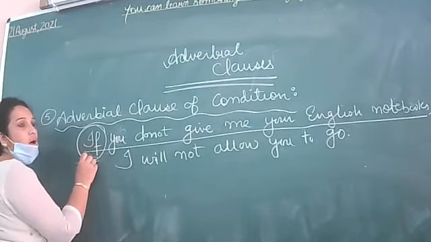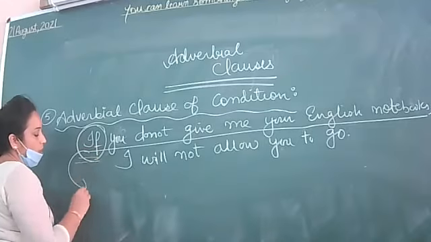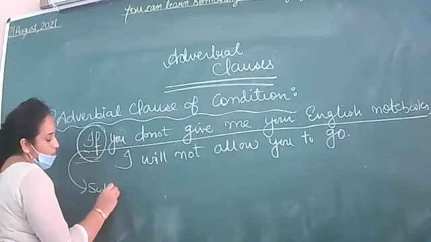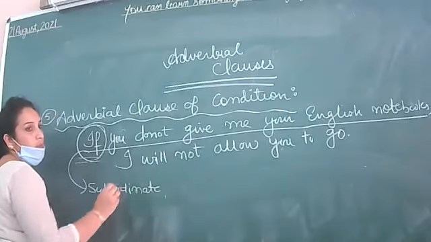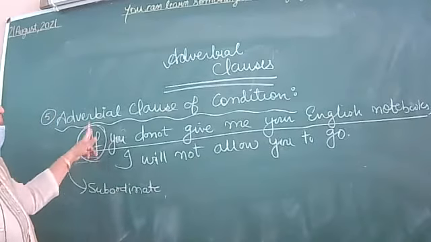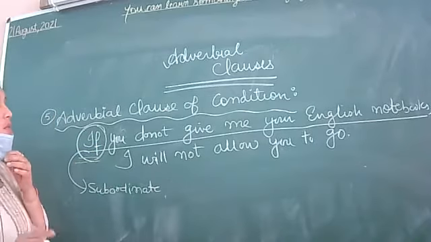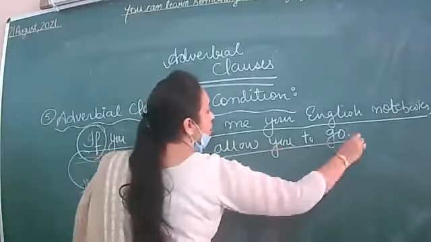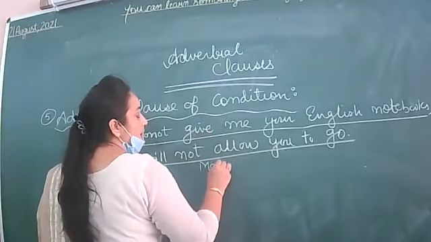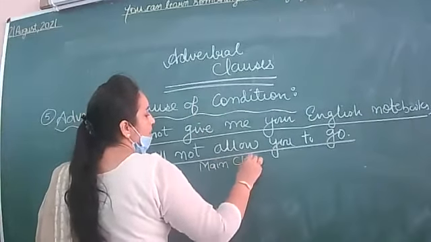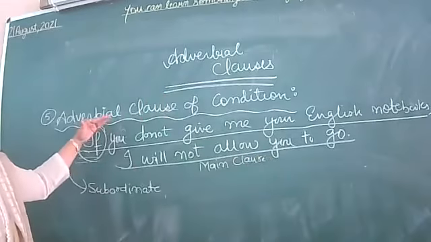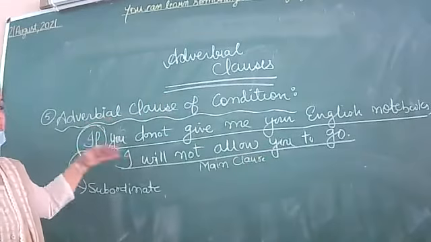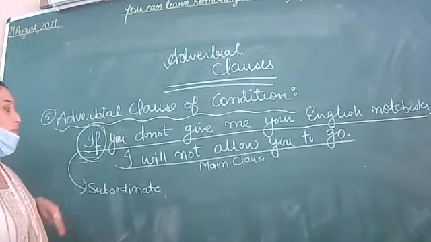When any clause starts with a conjunction, it will be subordinate because it is not making clear sense. To convey its proper meaning, it is dependent on which clause? Yes, I will not allow you to go. It is dependent on the main clause. Now this concept is clear that sometimes the subordinate clause comes first, then afterwards we have the main clause.